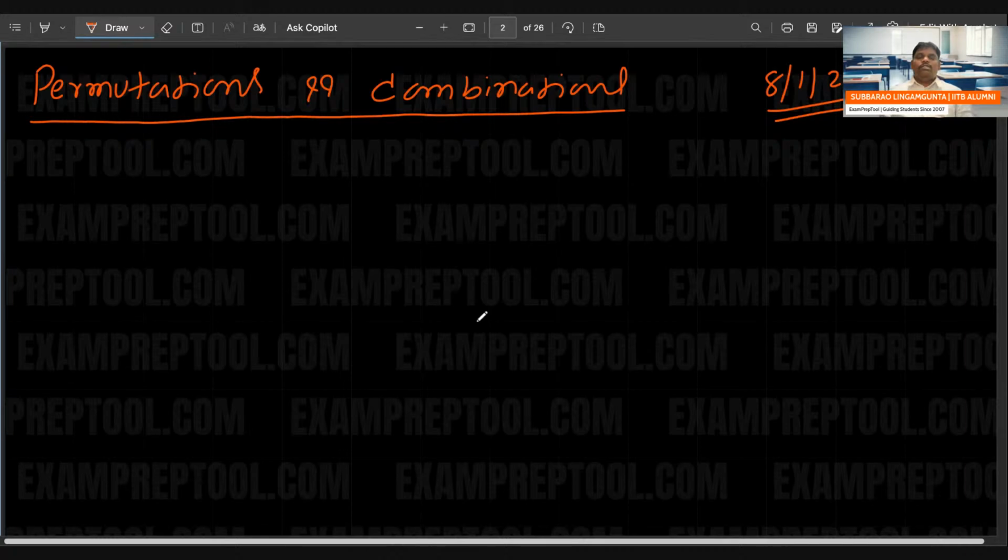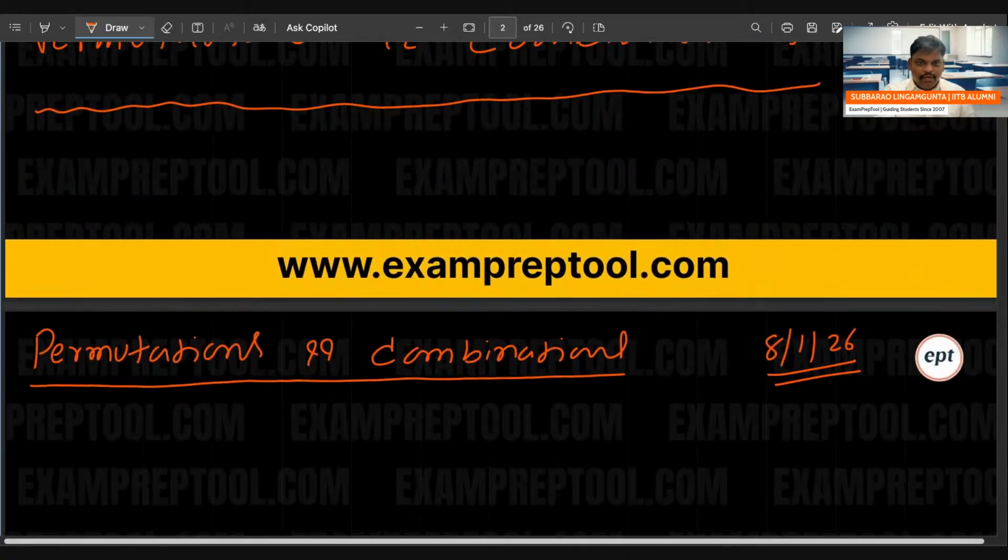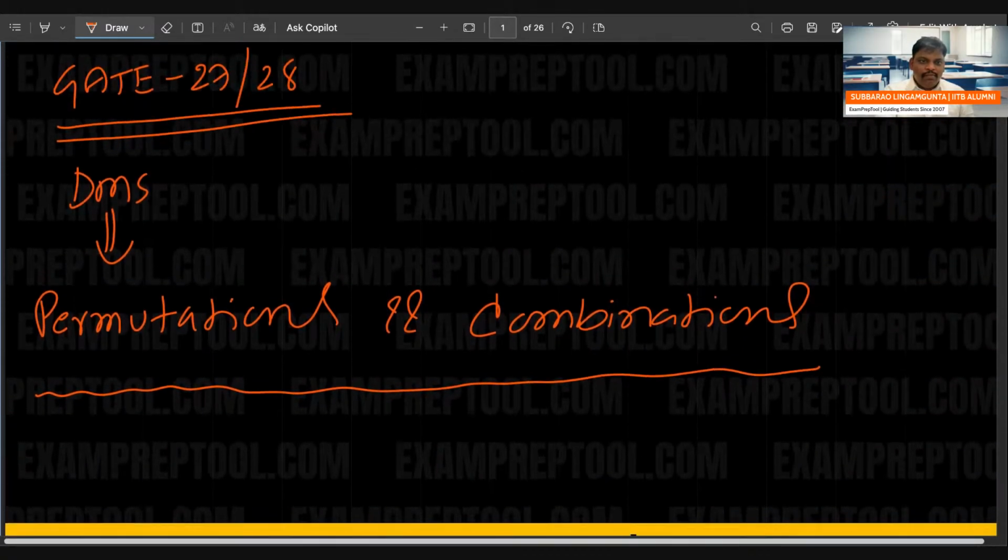So this is the starting of today's class. Permutations and combinations we are starting, 8 1 26 date. This is meant for 2027-28 discrete mathematics permutations and combinations.